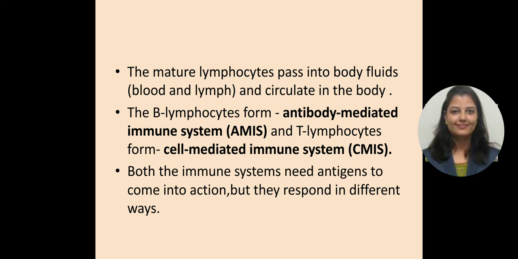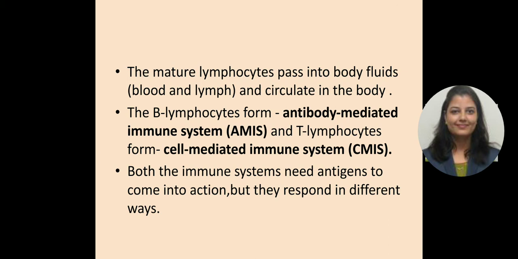The mature lymphocytes pass into the body fluids, that is blood and lymph. Lymph is a transparent fluid which circulates in the lymphatic system of the person. So the mature lymphocytes circulate in the body.